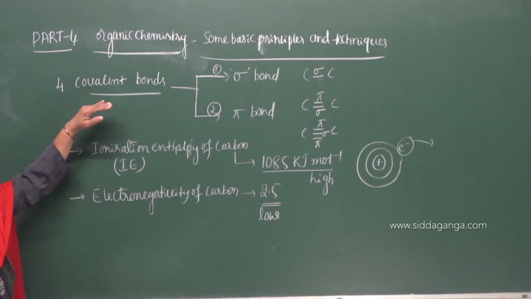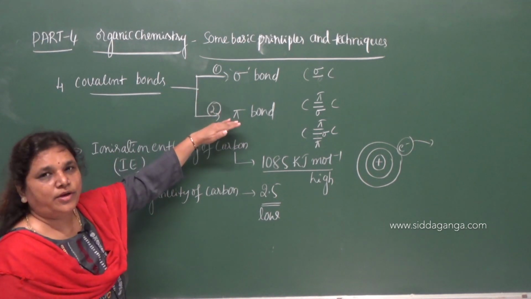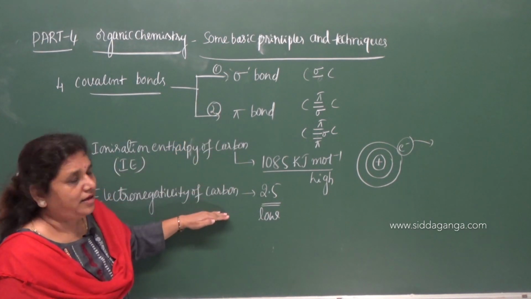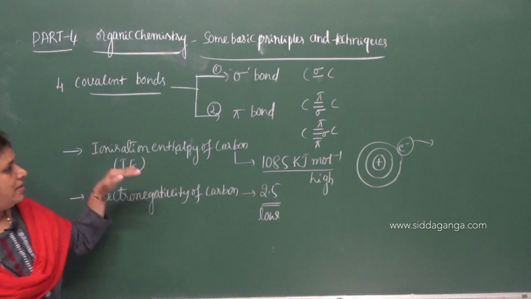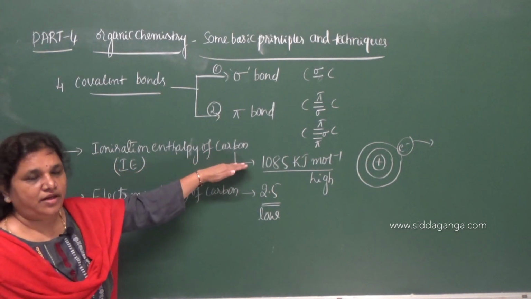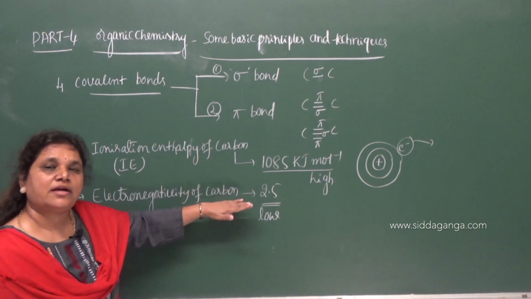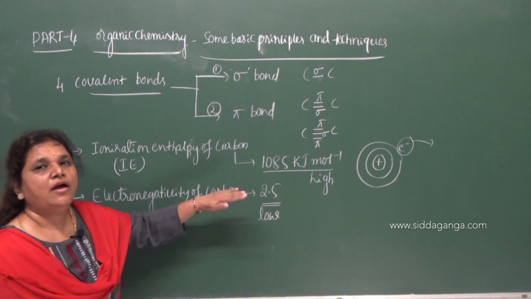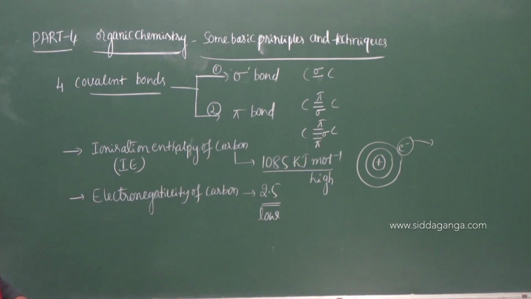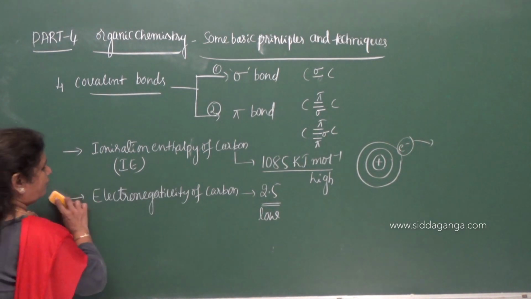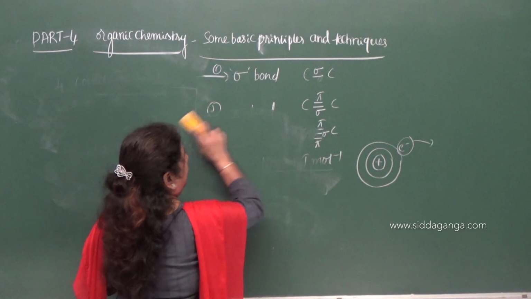So carbon forms 4 covalent bonds, and covalent bonds are of 2 types: sigma bond and pi bond. This is the reason why carbon forms only covalent bonds but not ionic bonds. The ionization enthalpy of carbon is very high and its electronegativity is low, so it does not satisfy the condition required for the formation of an ionic bond. Therefore it gives a covalent bond. Now let us move on to the next reason why the number of organic compounds is more compared to that of inorganic compounds.